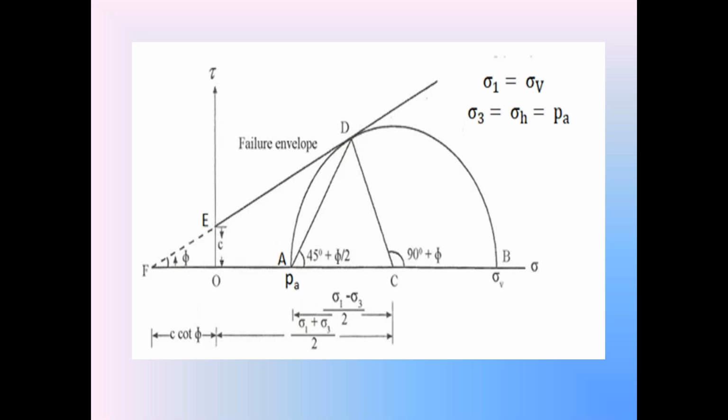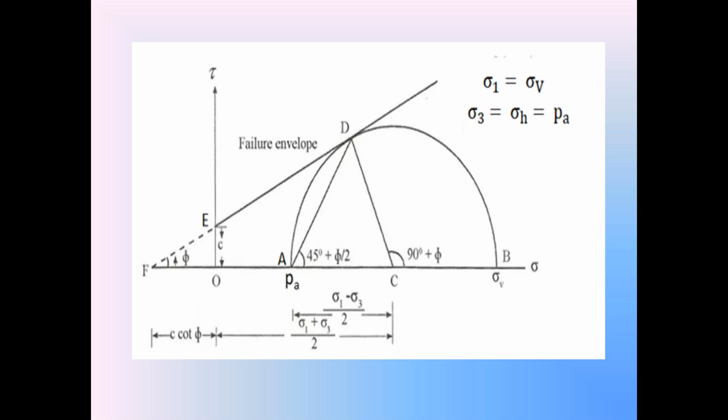Take the right angle triangle OEF in the diagram. Tan theta is equal to opposite side by adjacent side, whereas cot theta is equal to adjacent side by opposite side. So in the right angle triangle OEF, cot phi is equal to adjacent side OF divided by opposite side OE.